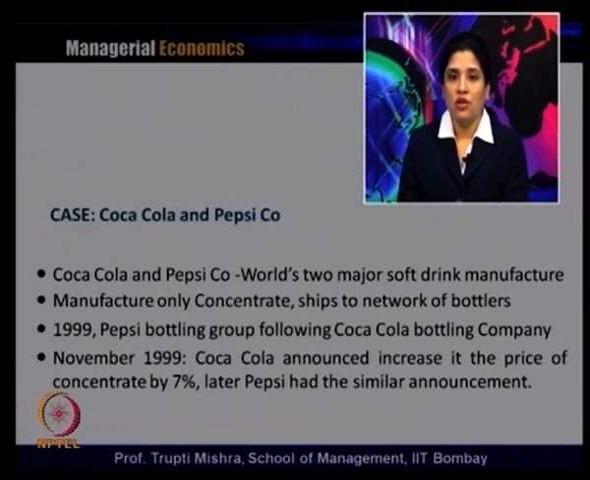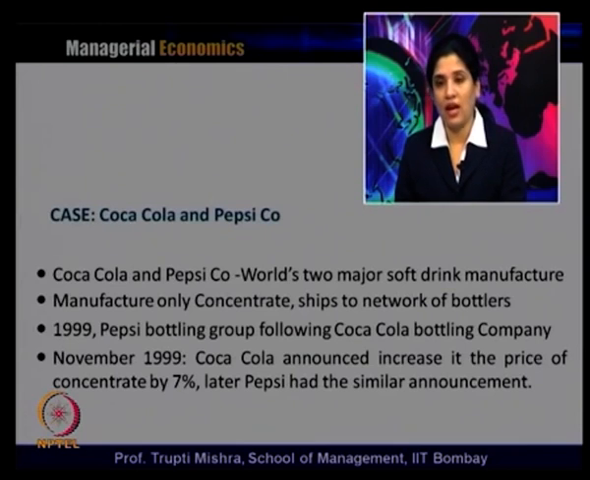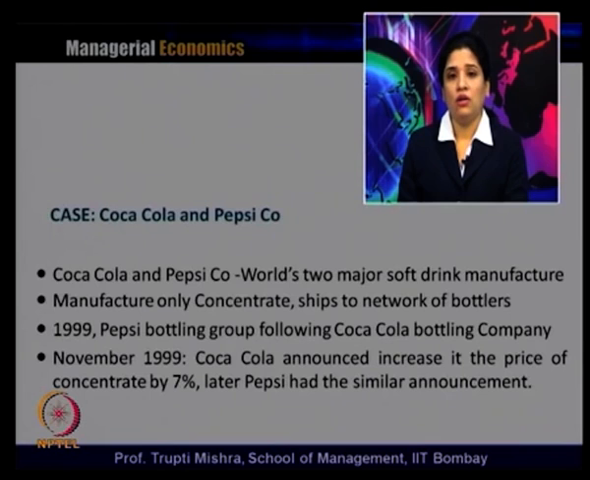Now we will take a small example to understand how this managerial decision problem is involved in the day-to-day activities of a company. If you have some idea about the soft drink manufacturers Coca-Cola and Pepsi, they are the two major soft drink manufacturers in the world. They manufacture only concentrate and ship it to a network of bottlers, who finally provide the bottled soft drink.